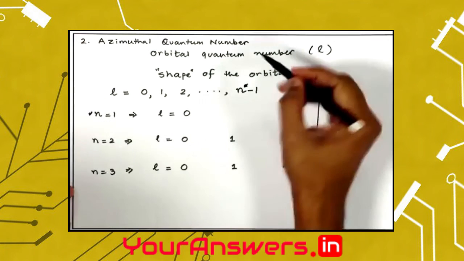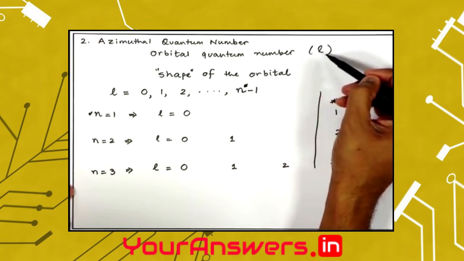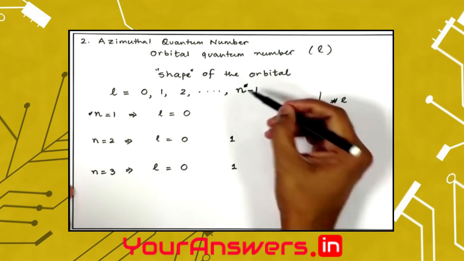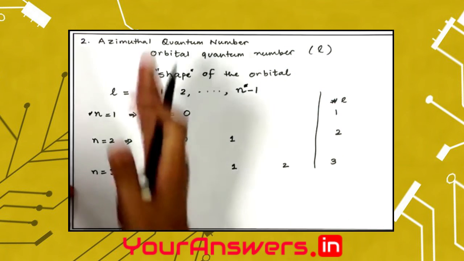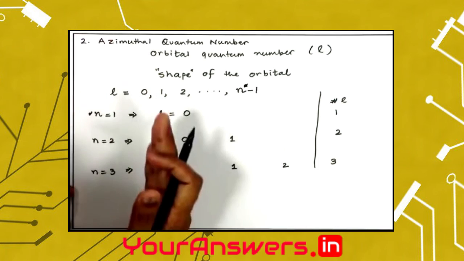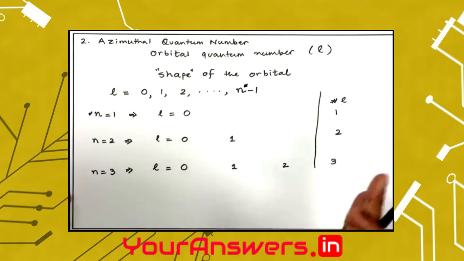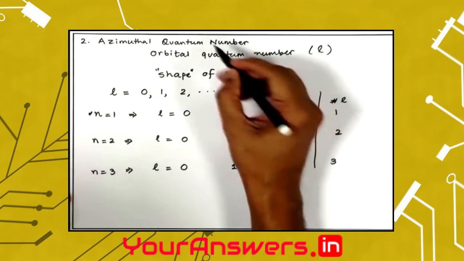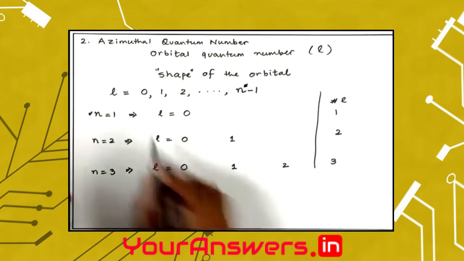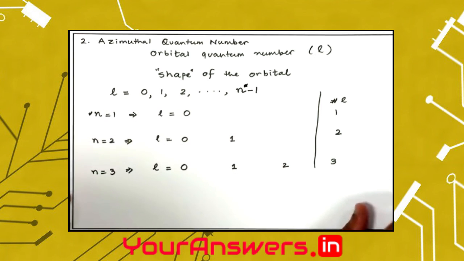We saw that the orbital quantum number L is determined by the principal quantum number. The principal quantum number is fixed, and then it decides the allowed values of the azimuthal quantum number, which goes from 0 till n minus 1.